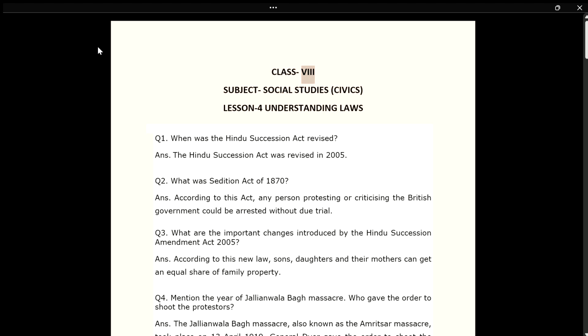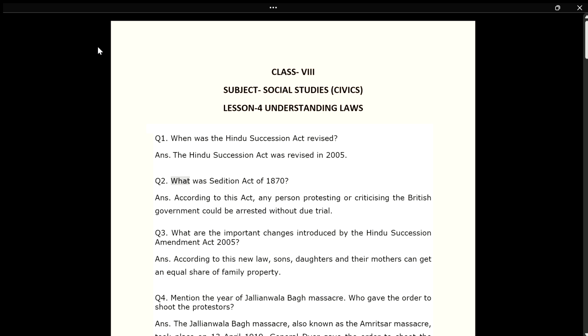Class 8. Subject: Social Studies, Civics. Lesson 4: Understanding Laws. Q1. When was the Hindu Succession Act revised? Ans. The Hindu Succession Act was revised in 2005.